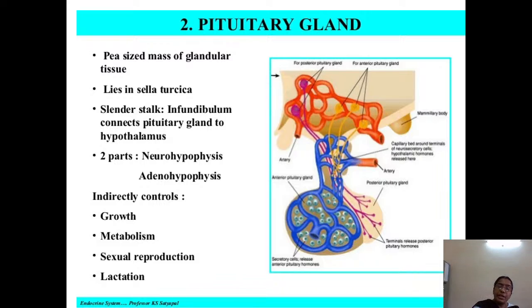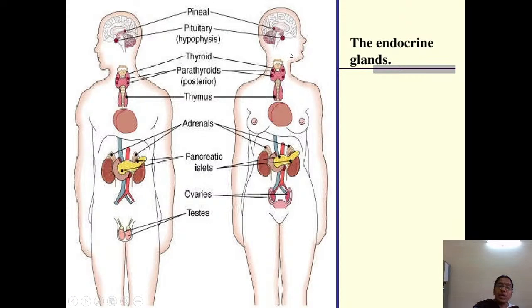That gland, the pituitary gland, consists of a slender stalk which is called the infundibulum. That infundibulum connects the pituitary gland with the part of the brain called the hypothalamus. So here the pituitary gland is present. Yes, this pituitary gland has a stalk, like if you see a flower, a rose or any such thing, it consists of a stalk. That stalk is connected to the hypothalamus.